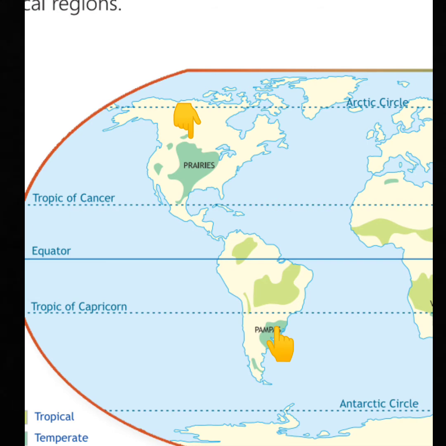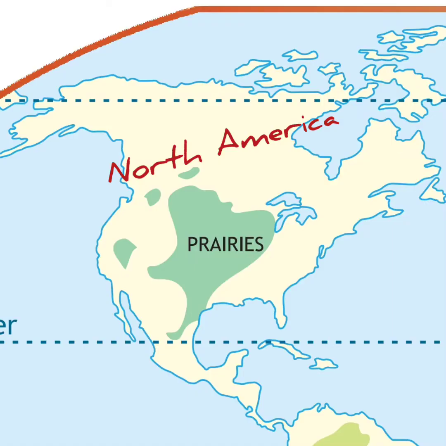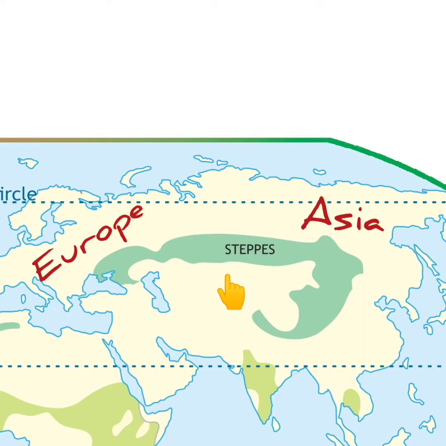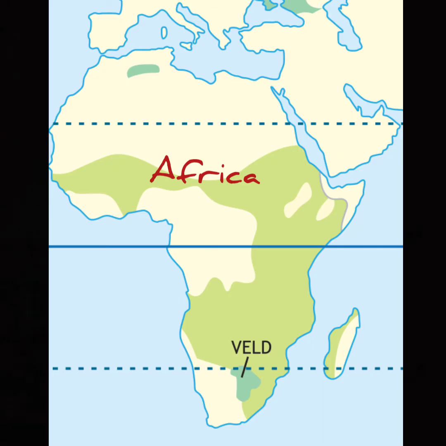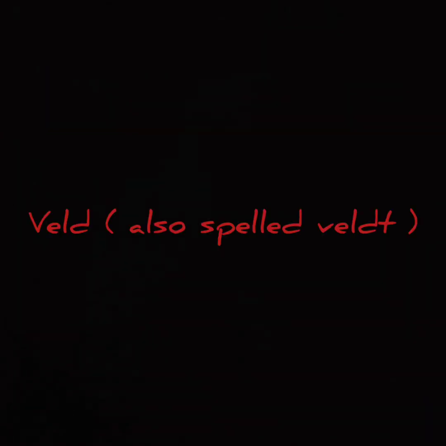The temperate grasslands in different continents have different names. In North America, they are called the prairies. In Europe and Asia, they are called the steppes. In South America, they are called the pampas, and in Africa, the veld, also spelled V-E-L-D-T.